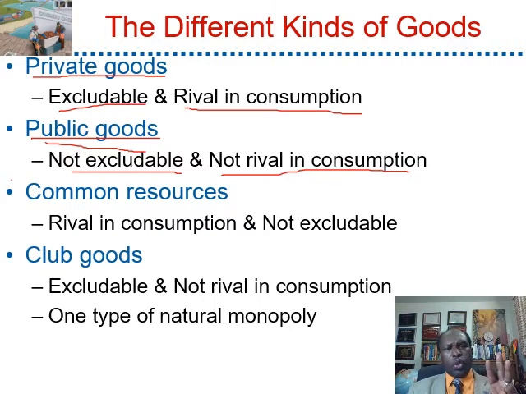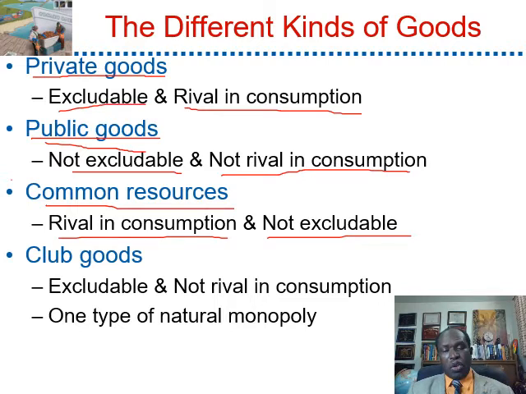The third category is common resources. Common resources are rival in consumption, but they are not excludable. An example of common resources is fish in the ocean. You can go fishing in the ocean without being excluded. Another example of common resources is the environment. You can enjoy the environment without being excluded.